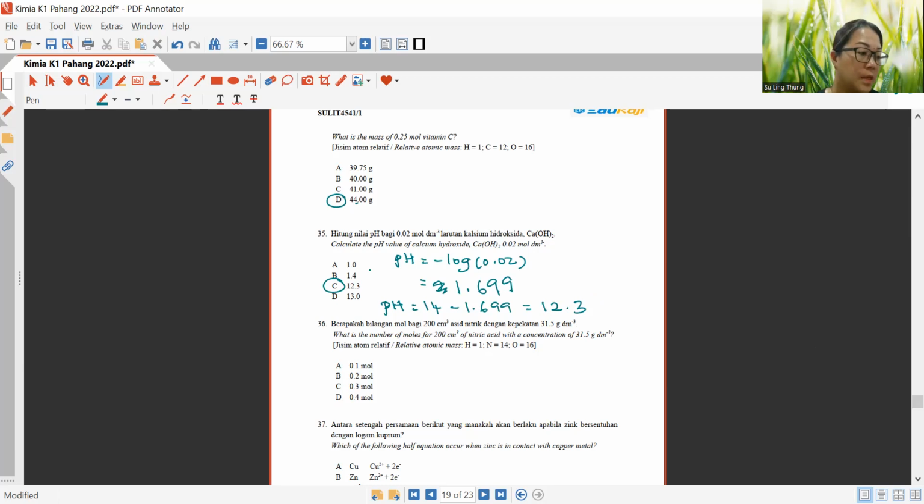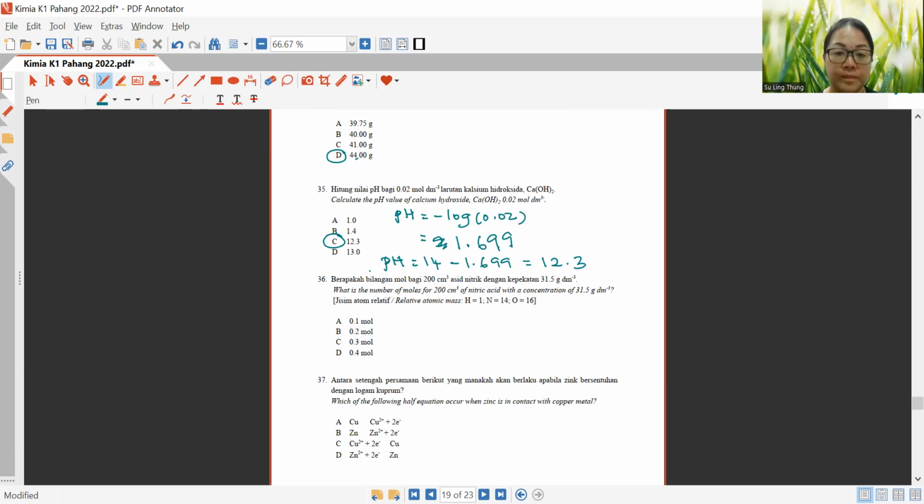Okay, now let's look at question 36. What is the number of moles for 200 cm cube of nitric acid with a concentration of 31.5 gram over dm cube?